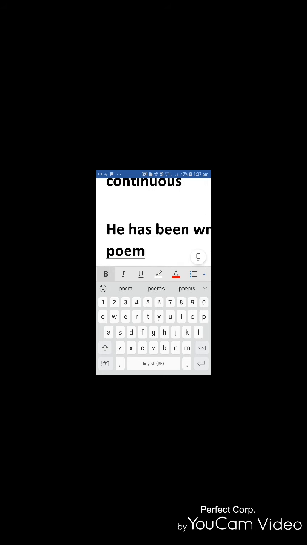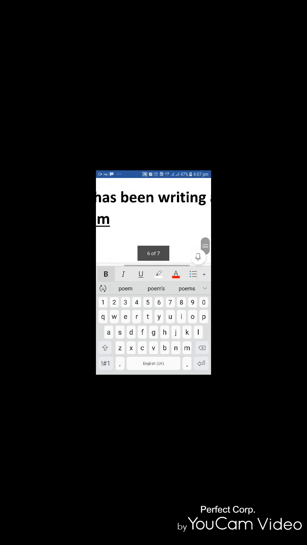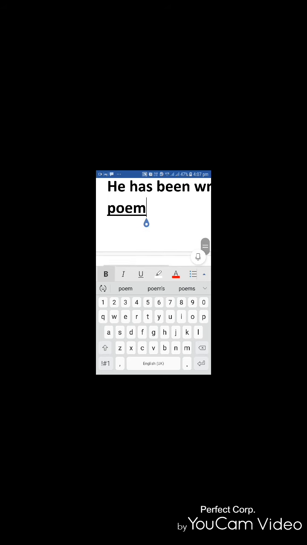He has been writing a poem since Monday. That means he has started this last Monday and it still is continuing writing. So he has been writing a poem.